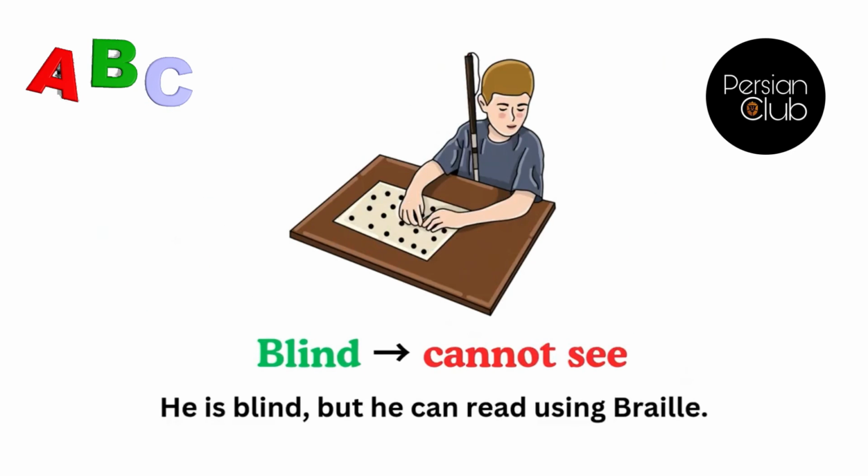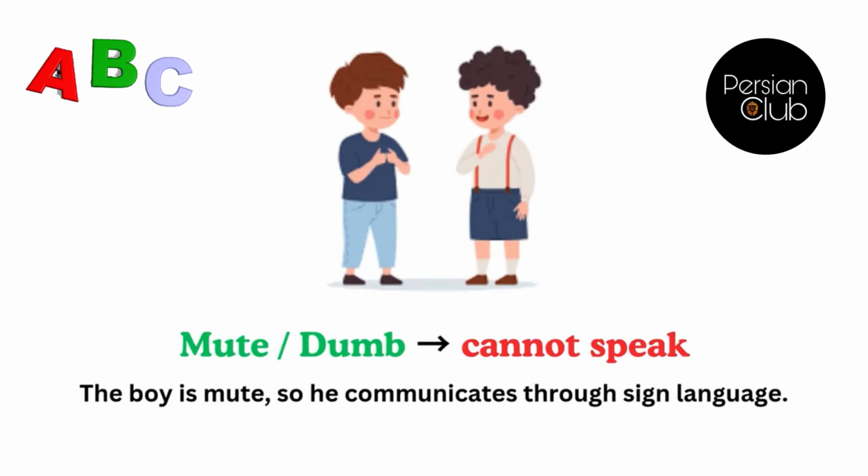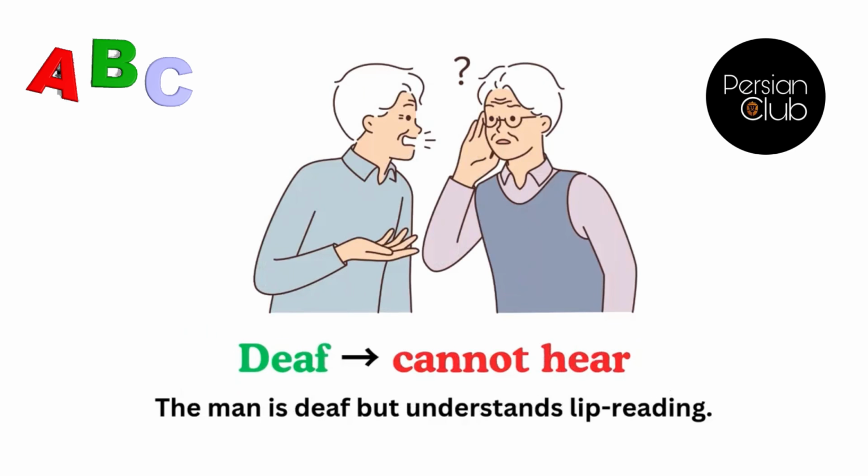Blind, meaning cannot see. For example, he is blind but he can read using Braille. Mute or dumb, meaning cannot speak. For example, the boy is mute so he communicates through sign language. Deaf, meaning cannot hear. For example, the man is deaf but understands lip reading.